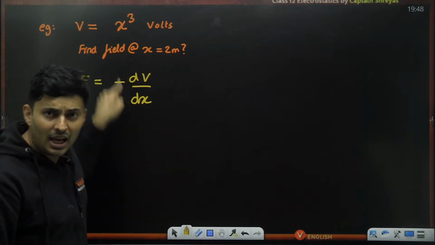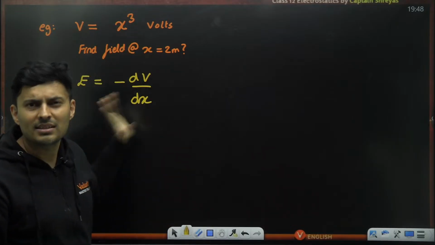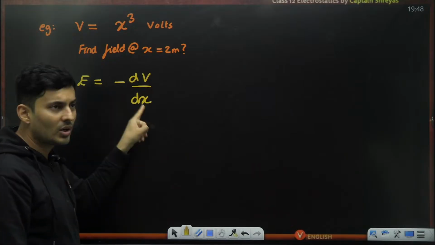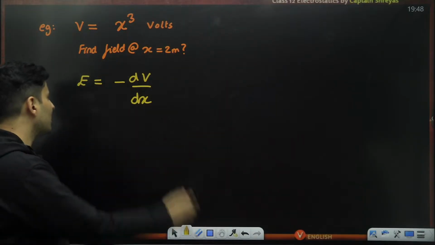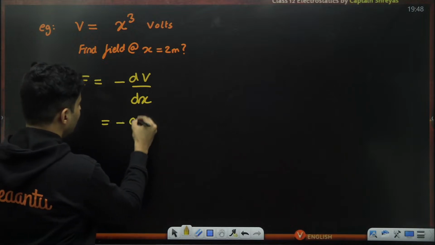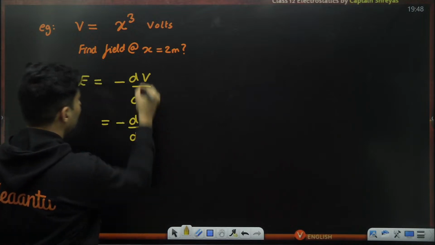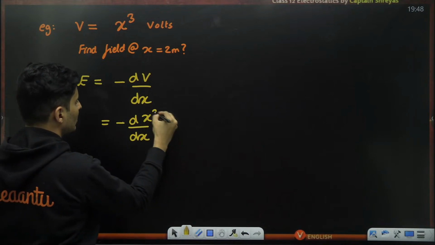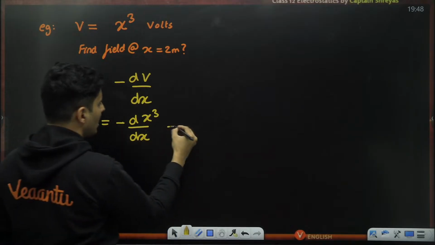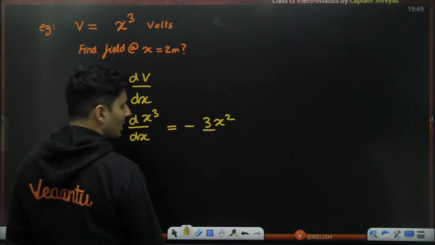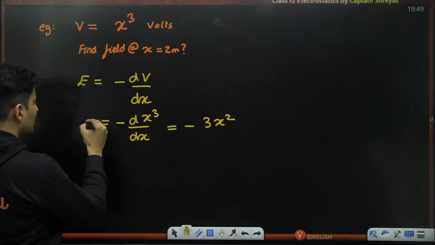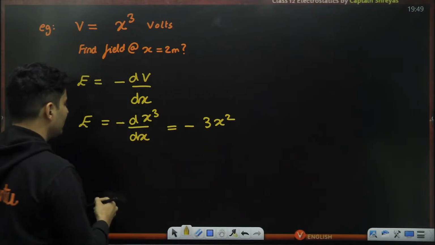If this was y, I would put y. If this was z, I would put z. Simple. I have put dx because everything is happening in the x direction, nothing in y, so why waste energy? So negative d by dx. What is the voltage? Voltage is x cube. I know the derivative of x cube is 3x square. Perfect. So the electric field is minus 3x square.